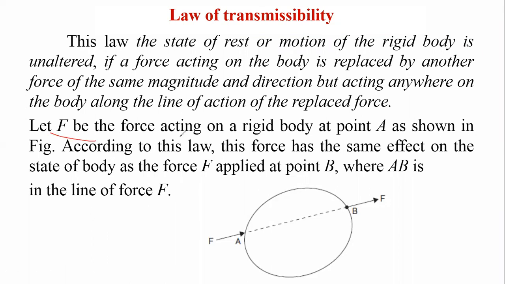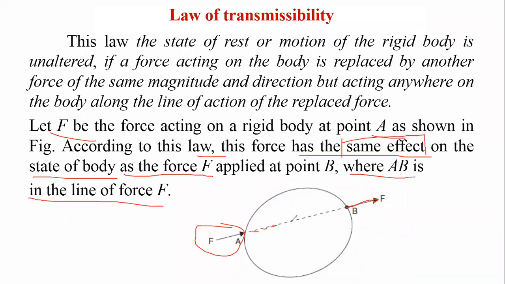Let F be the force acting on a rigid body at point A, as shown in the figure. According to this law, the force must have the same effect on the state of the body as the force F applied at a point B. Now let us say the force F is applied at point B, where AB is the line of force. It should be on the same line of force. Then and only then will this law be applicable.